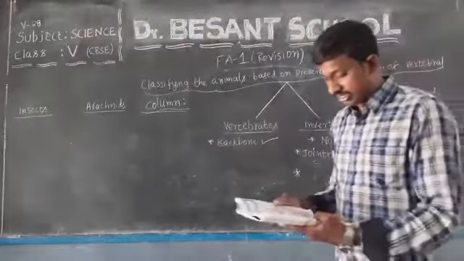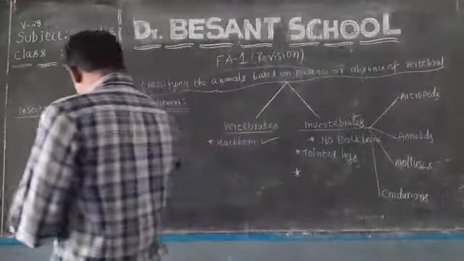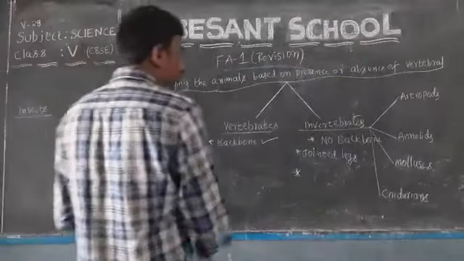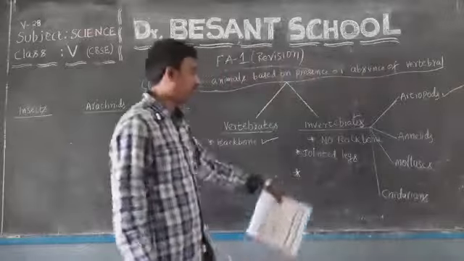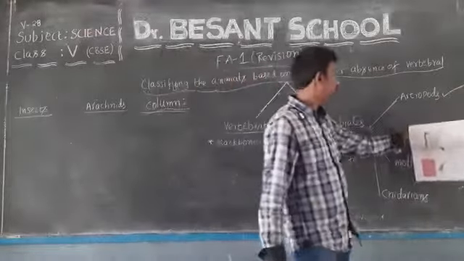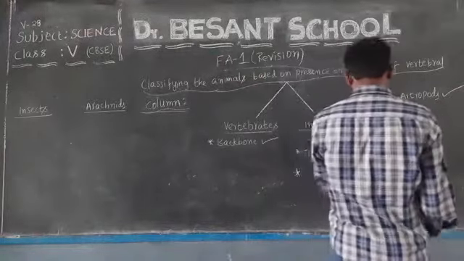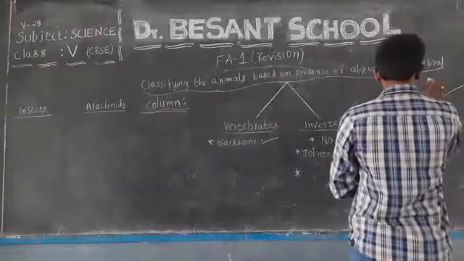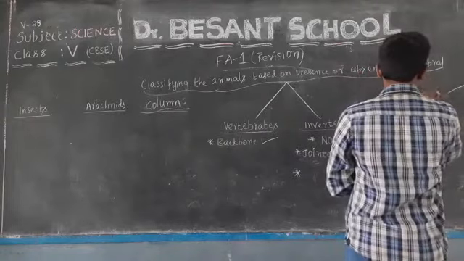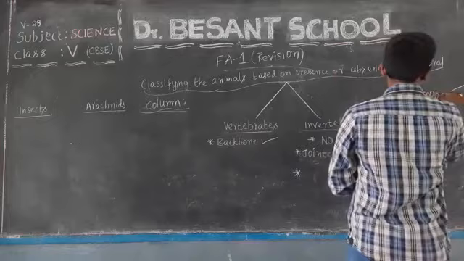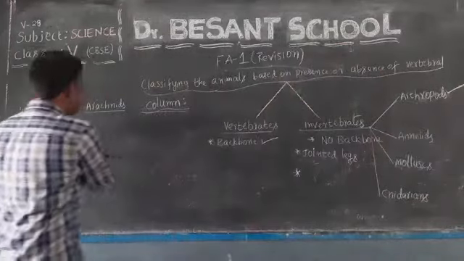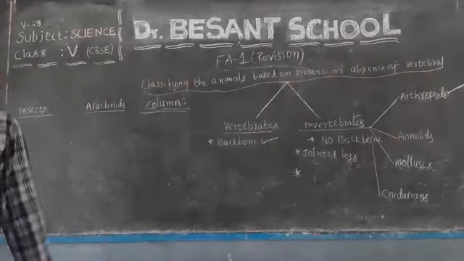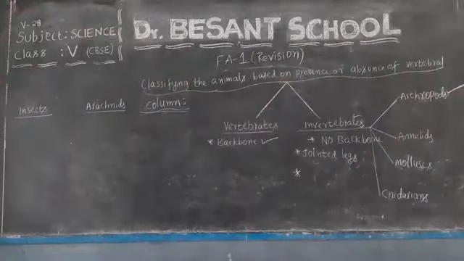So in this class, with respect to invertebrates, we have discussed only insects and arachnids. And these insects and arachnids, we will find in which category of invertebrates? That is arthropods. Okay, my dear students. Arthropods. Under arthropods only we have insects and arachnids.